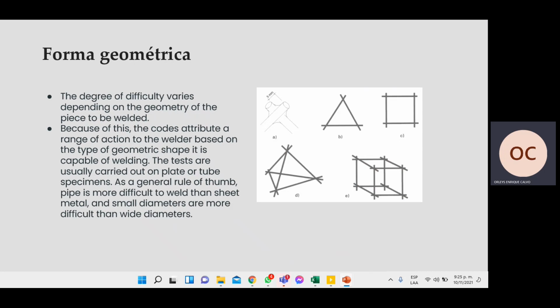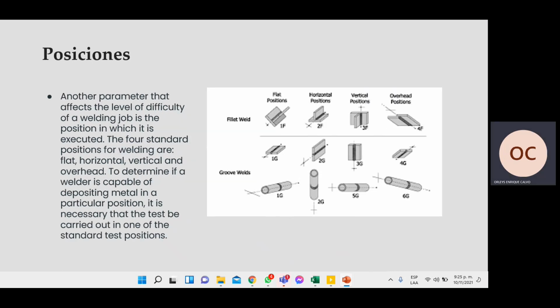Geometric form. The degree of difficulty varies depending on the geometry of the piece that we will build. Because if we make a triangle, a square, a pyramid, a cube, based on this geometrical piece, the difficulty of the weld varies. The position.